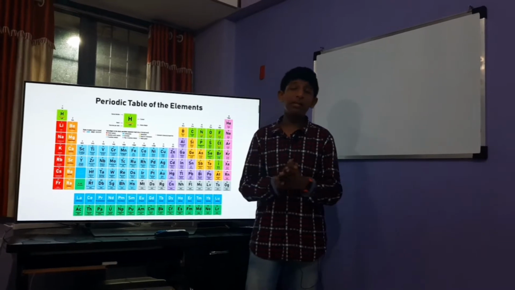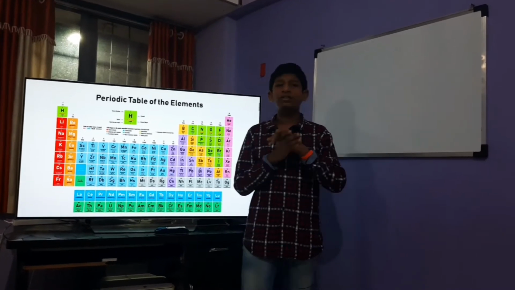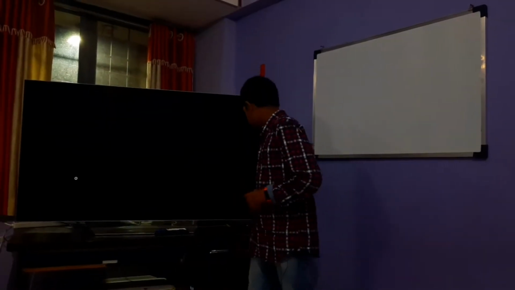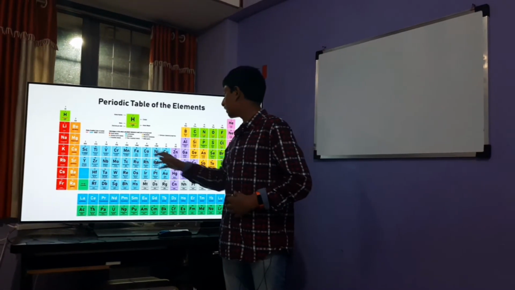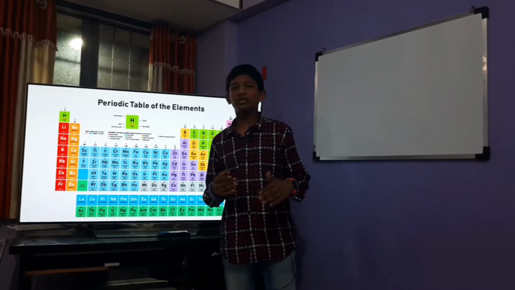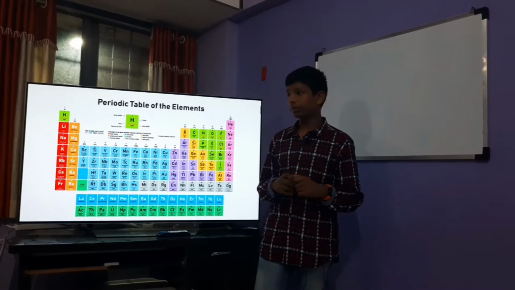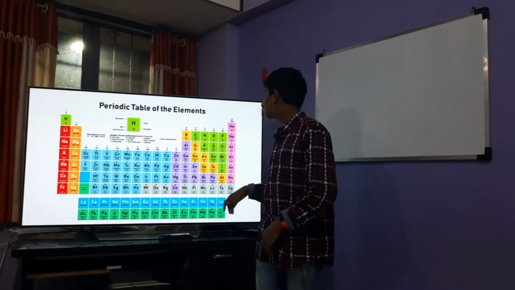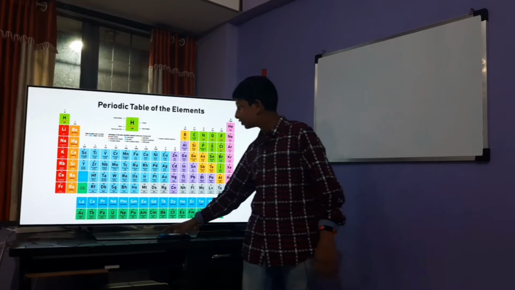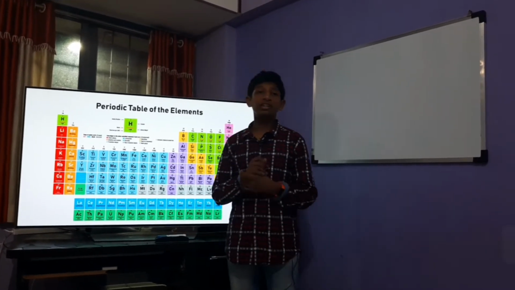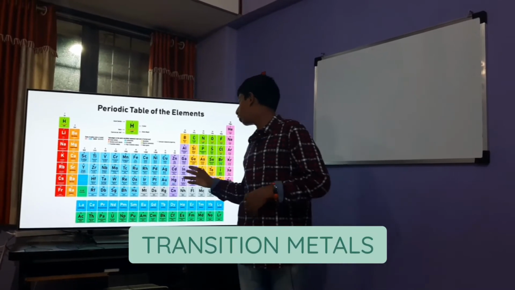Like if the element has 1 valence electron, its group is 1. If it has 5 valence electrons, its group is 5. Like that, you can easily distinguish which group an element belongs to. If the element has 8 valence electrons, it is an inert gas and its group will be 18. From the 3rd group to the 12th group, they are known as transition metals, and almost all of them are metals.